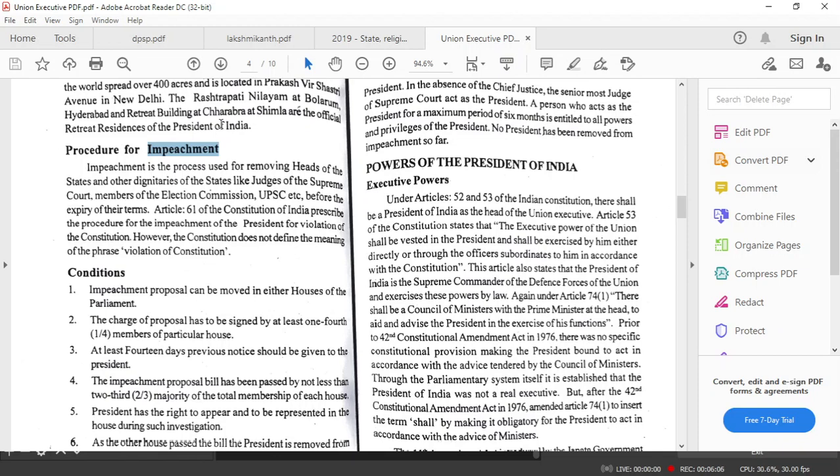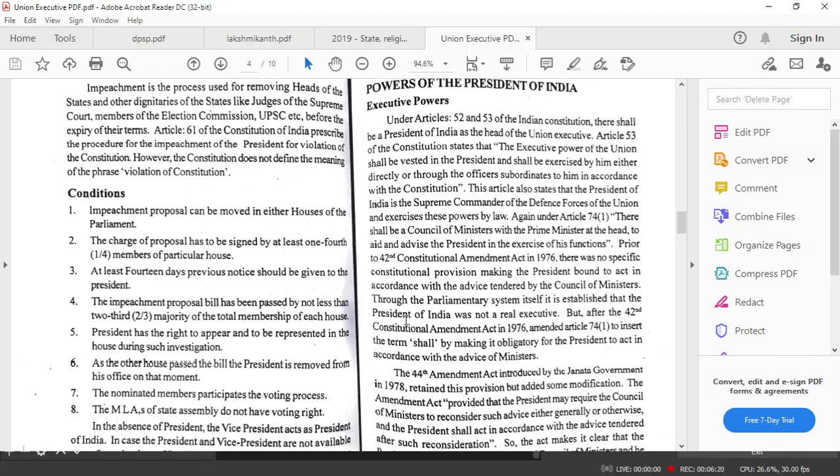The president has the right to appear and also be represented during such investigations. So he can represent himself and present his arguments against the impeachment resolution. Now after the investigation, the house will take up the impeachment resolution, and if the second house also passes the impeachment resolution by a 2/3 majority, then the president stands removed from the office.